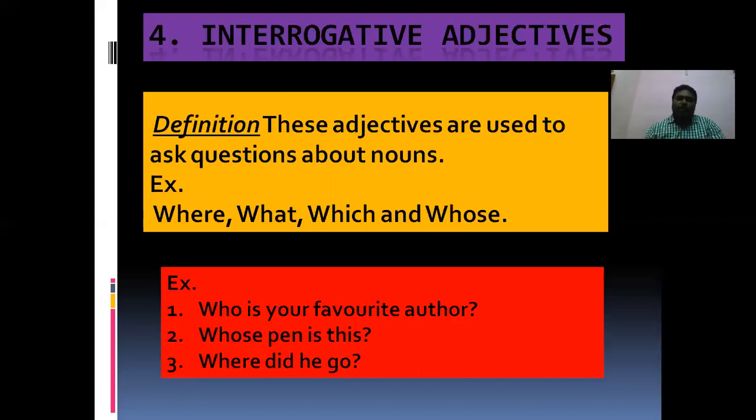So these are the interrogative adjectives. So interrogative adjectives means question words. We use them in questions. All the WH words are called interrogative adjectives to ask questions. Okay, interrogative adjectives is finished.